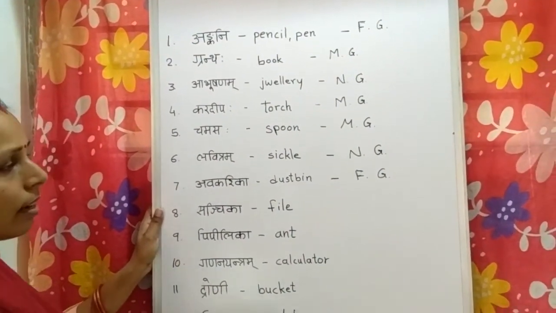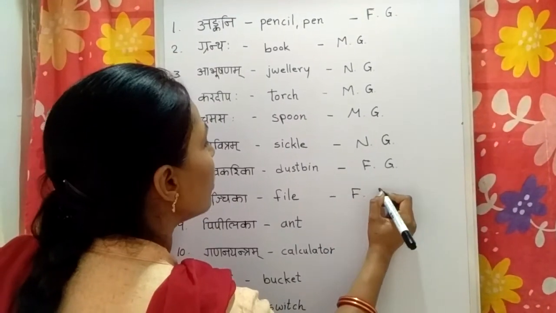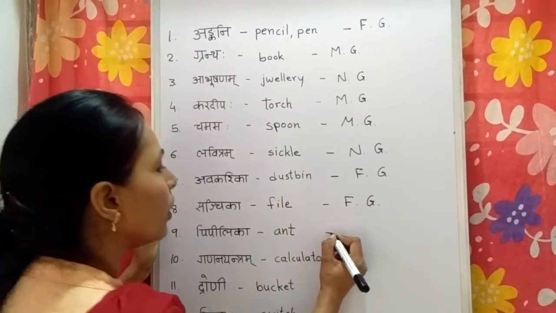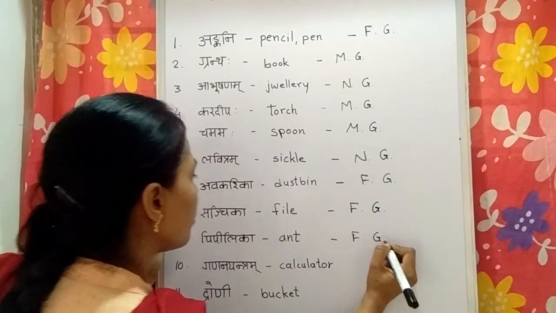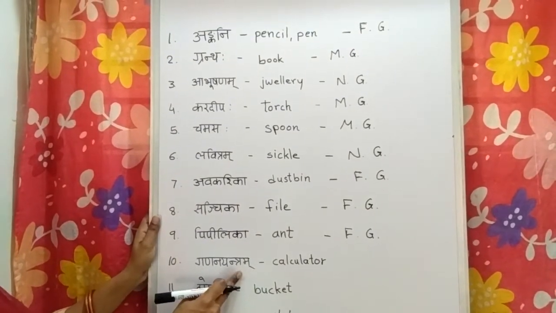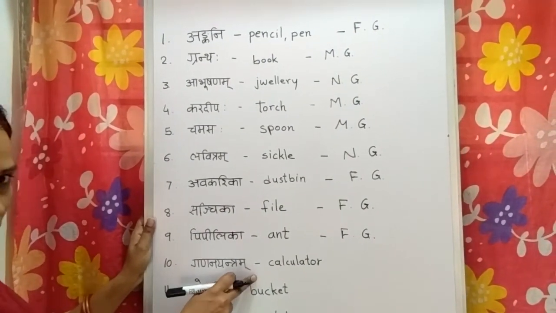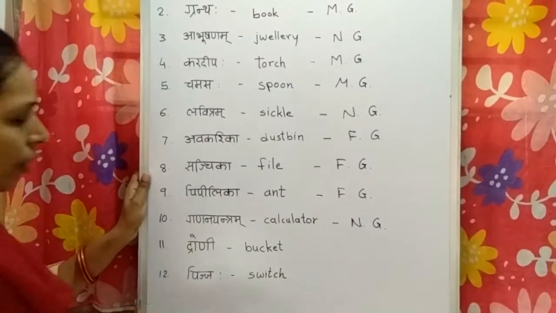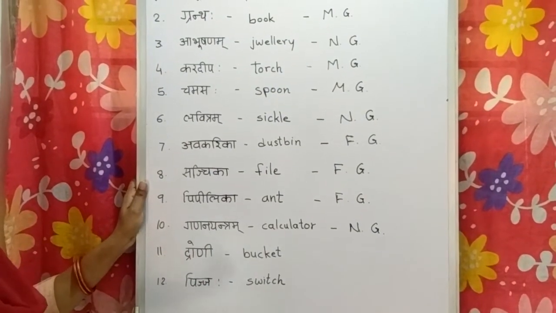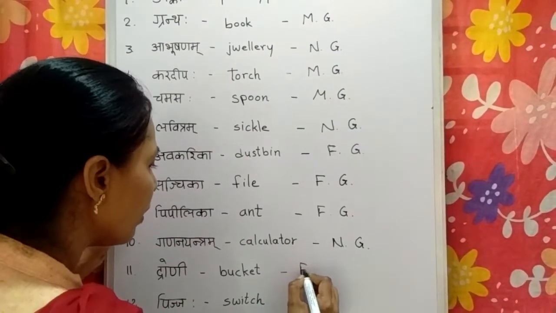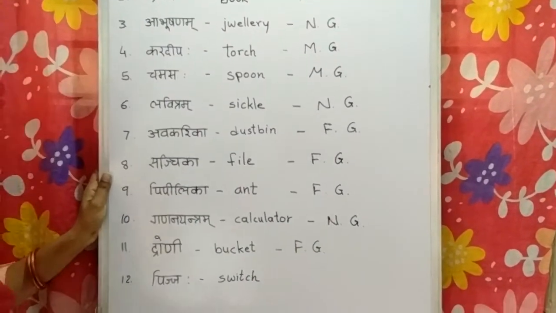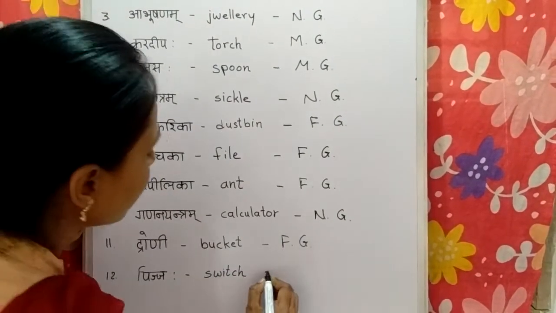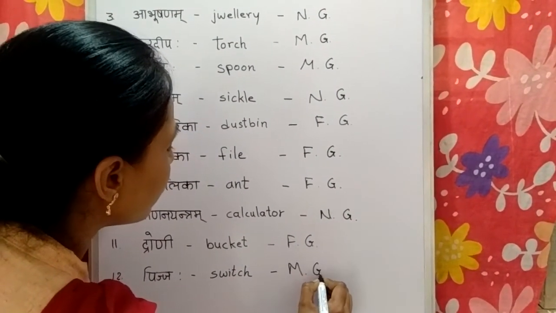Sajjika, again ending in a. So it is also feminine gender. Pipilika, ending in a. So it is again feminine gender. Gananayantram, ending in halant ma, so it is neuter gender. Droni, ending in e, so it is feminine gender. Pijjah, ending in a and visarga at the end, it is masculine gender.